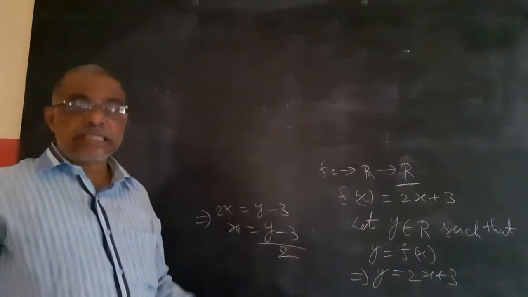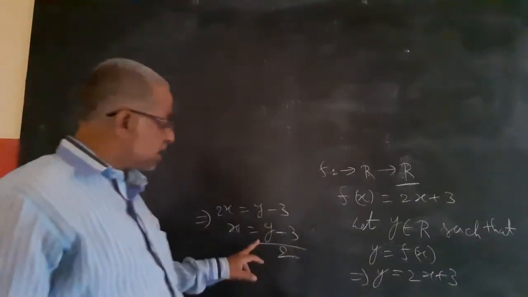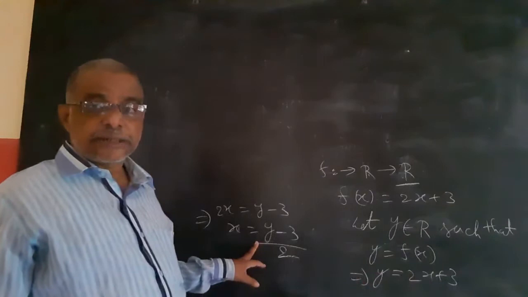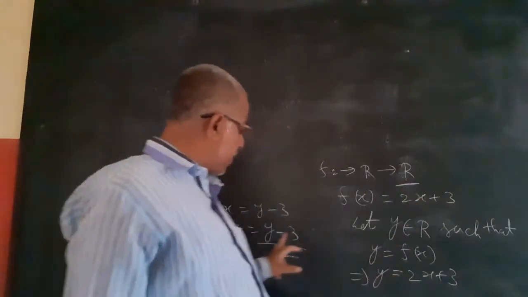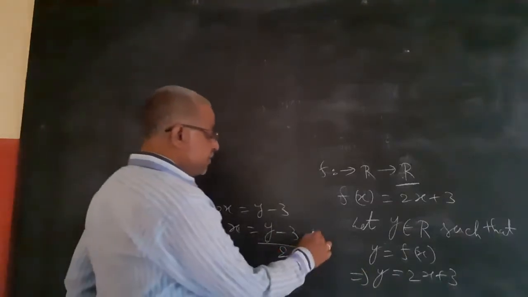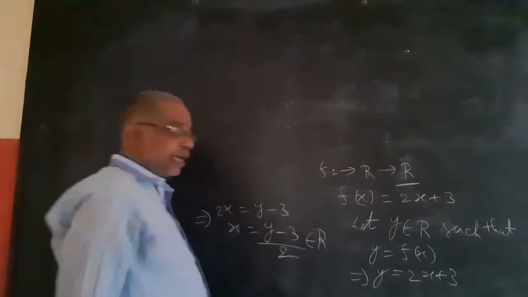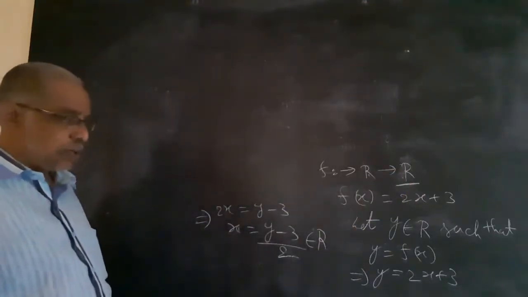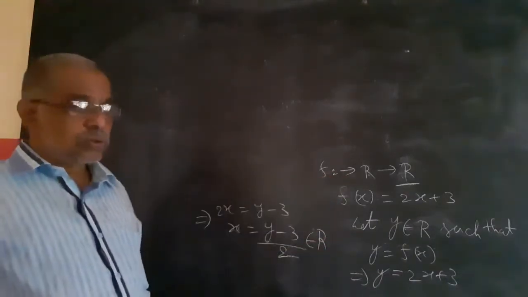Domain of this function is R. Means for every y I am getting some pre-image, all the elements of R, y are mapped to some x here. So range equal to codomain.